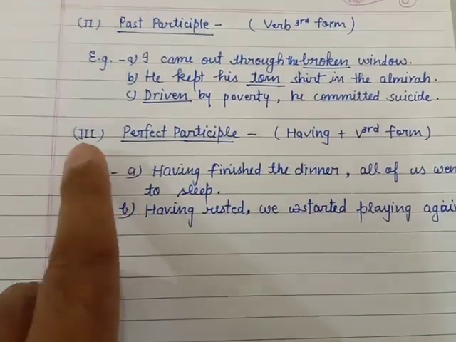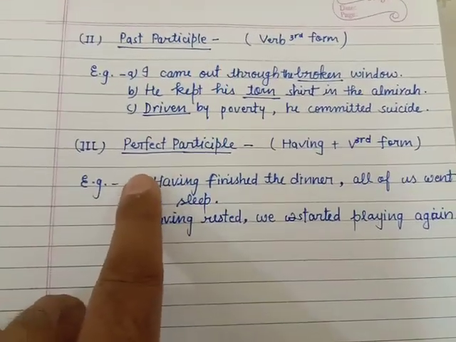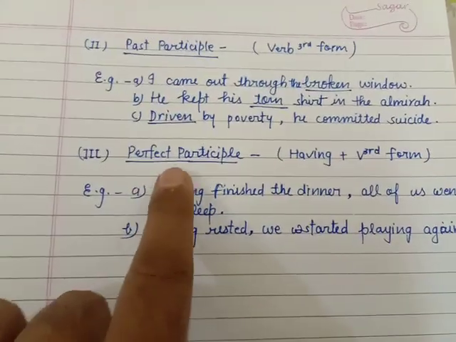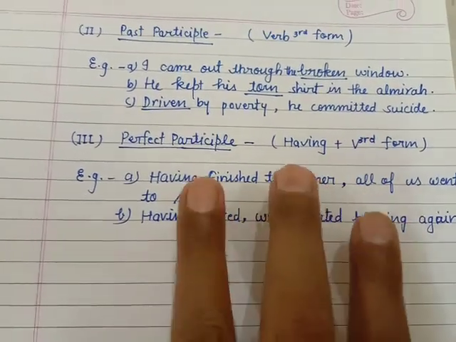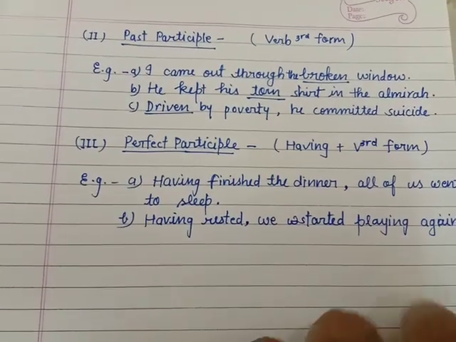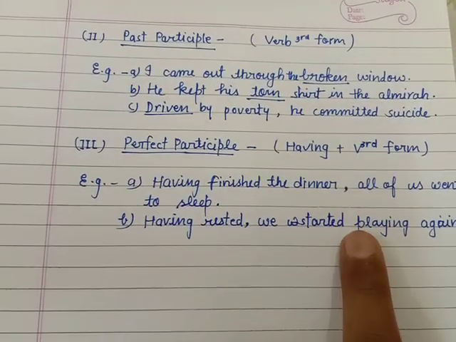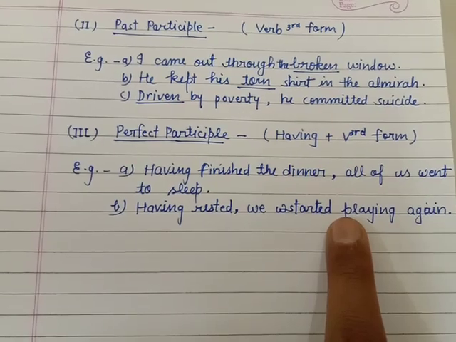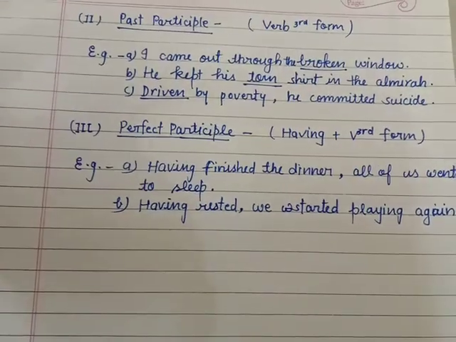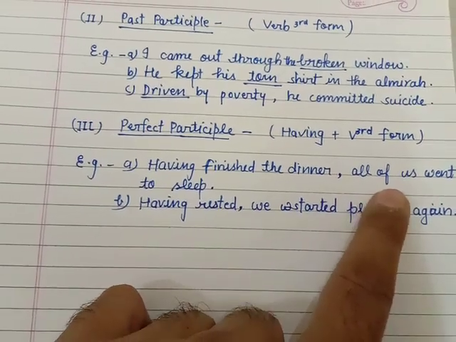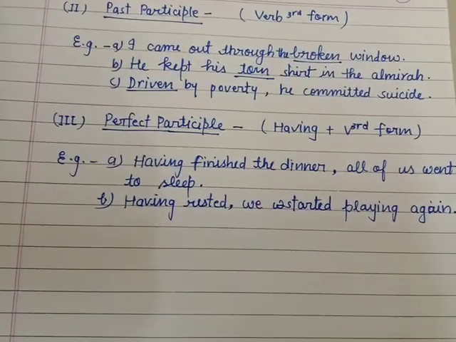The next comes the perfect participle: having plus the verb's third form. Here two works are there. The first one has been finished in the past and the second one happens after it.